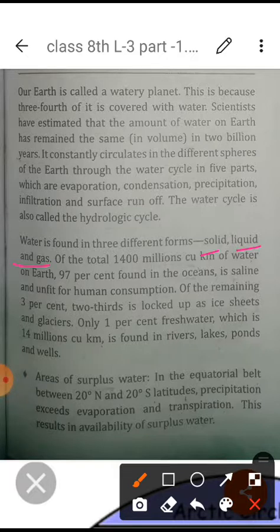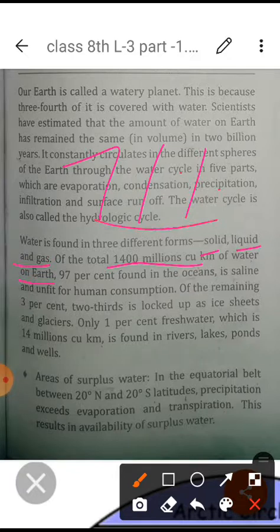Just now I explained that 71% of the earth surface is water. In total, 1400 million cubic kilometer of water is available on the earth.